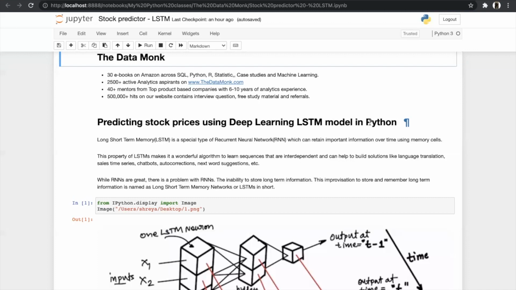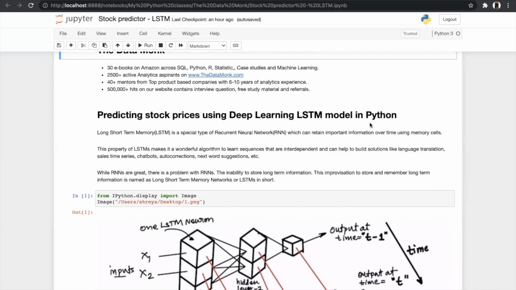So our main question for stock price prediction will be why we use LSTM over RNN. While recurrent neural network is great, there was a shortcoming in recurrent neural network, which was the inability to store long-term information. This improvisation to store and remember long-term information is named as long short-term memory networks, or LSTMs in short. Let's see by looking at the figure how we can predict stock prices using LSTMs.